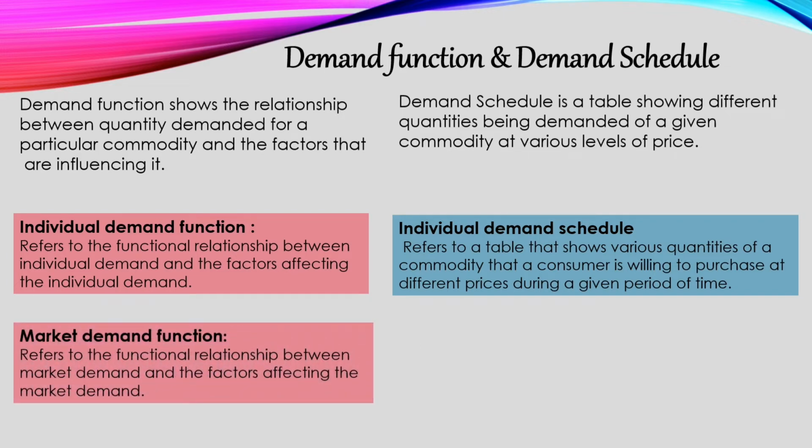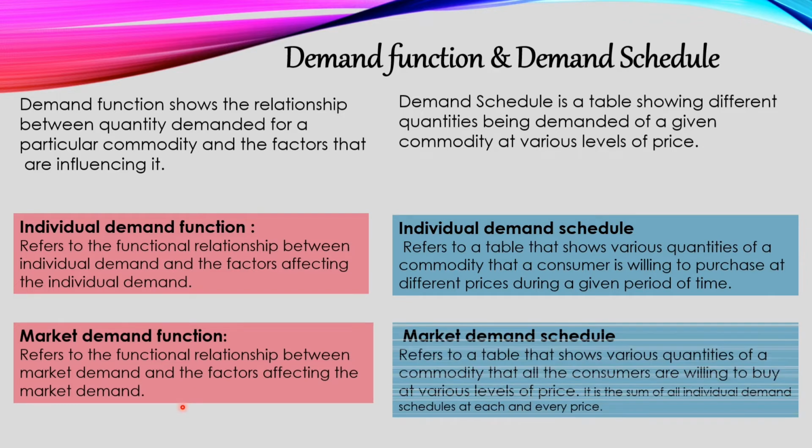Next is market demand function. Market demand function refers to the functional relationship between market demand and the factors affecting the market demand. Definitely, what are the other factors which are affecting not just an individual's demand but others' demand as well? We know that using the market demand function. Similarly, market demand schedule is what?